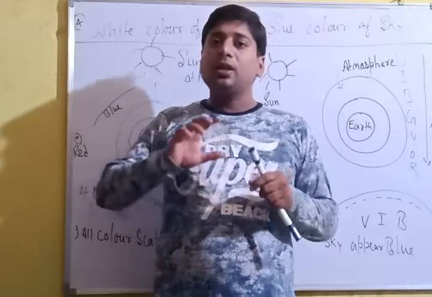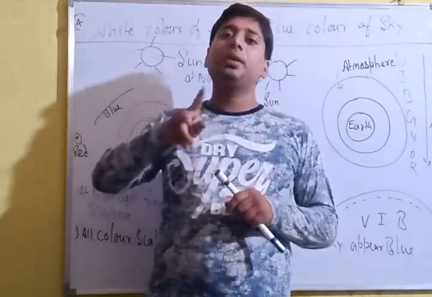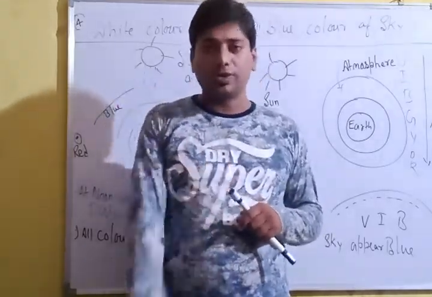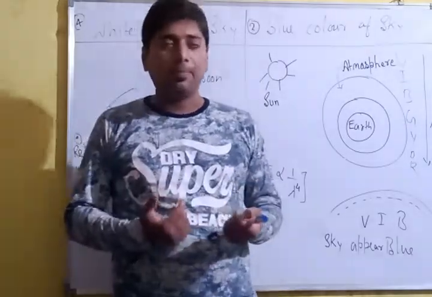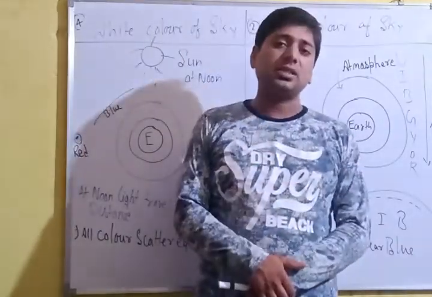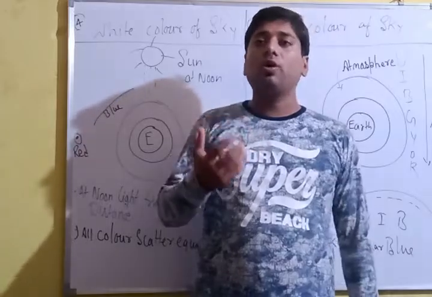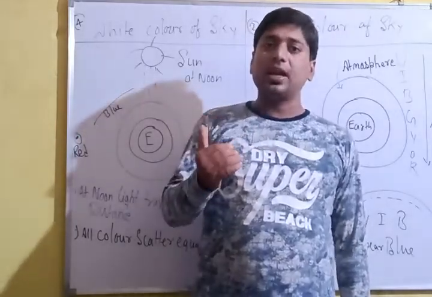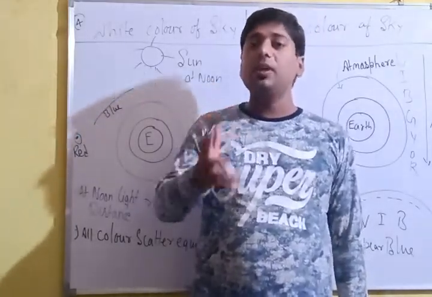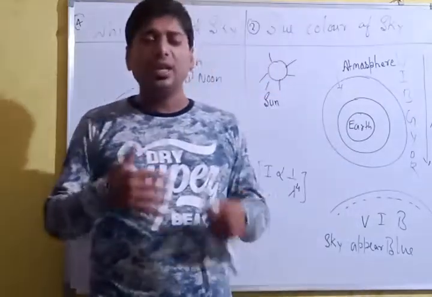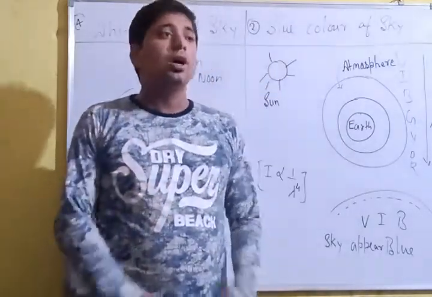And third, when the position of the earth is between both situations. What will happen? In all three cases, the condition of the sky or sun will change. How does it change? Regarding its color.